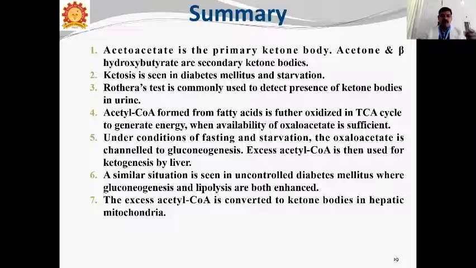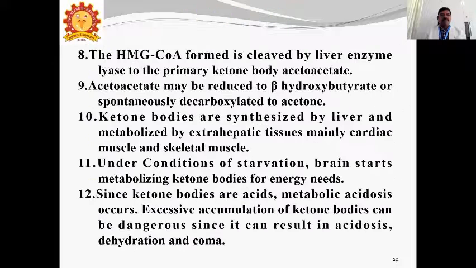At the same time, with lipolysis, free fatty acids will be produced. The excess of acetyl-CoA is converted to ketone bodies in hepatic mitochondria.